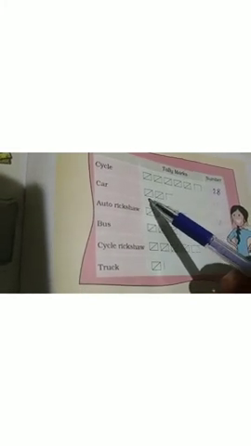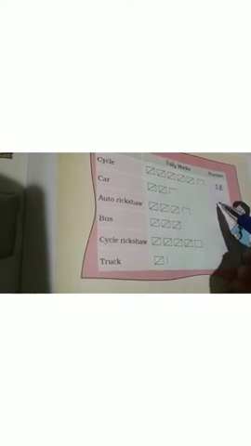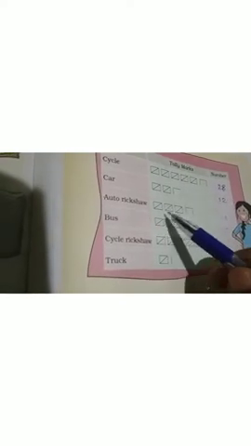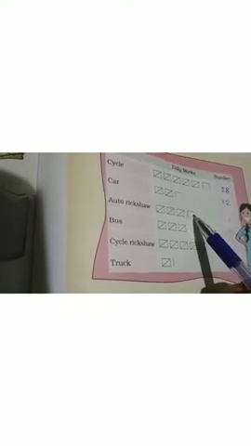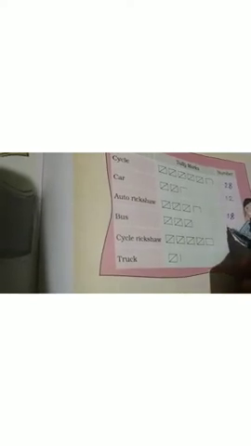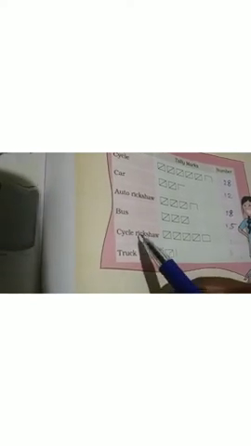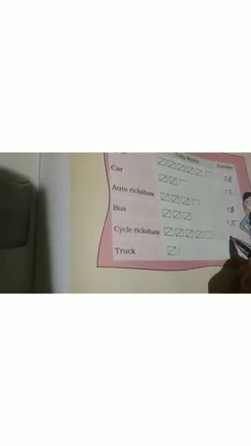Then car. 10, 11, 12. So the answer is 12. Then auto rickshaw. 1, 2, 3, 15, 16, 17, 18. Then here it is 15. Bus. Cycle rickshaw. That is 20, then 24. Here 5, then plus 1, 6. Total how many are there? Total number of vehicles 103 will be there.